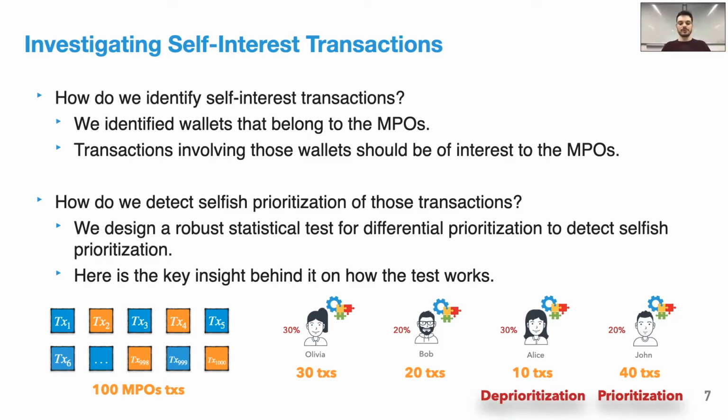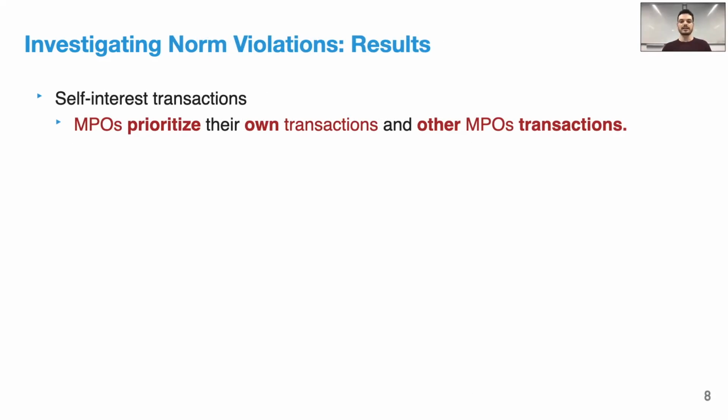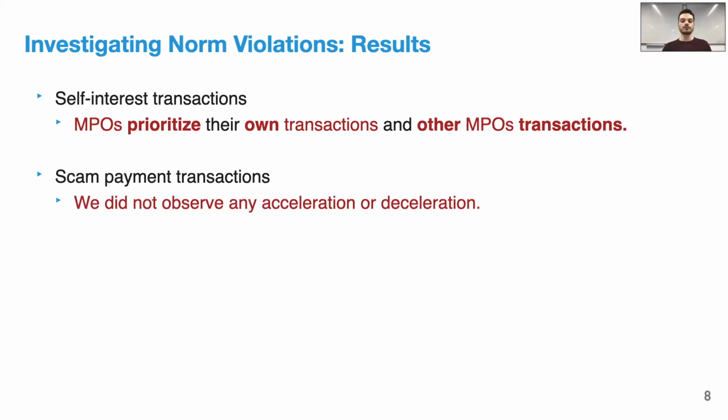Let me now tell you the results we got. Our analysis shows the following. We used this statistical test for self-interest transactions and found that mining pools prioritize their own transactions, but worse, they also prioritize other mining pools' transactions. We also used this statistical test for scam payment transactions, but we didn't notice that any mining pools prioritized or deprioritized transactions.